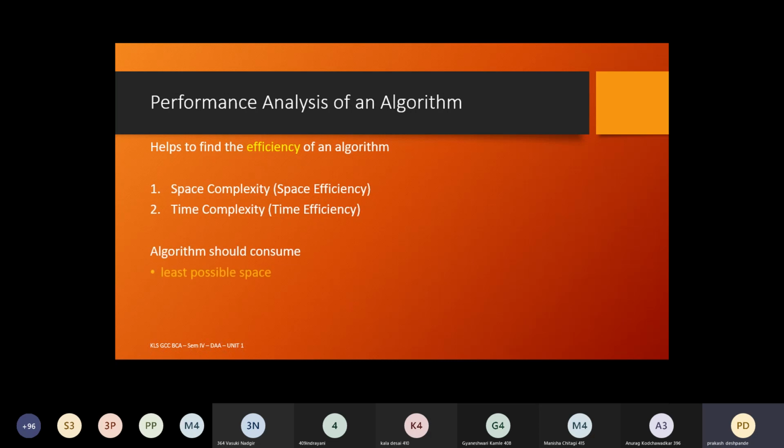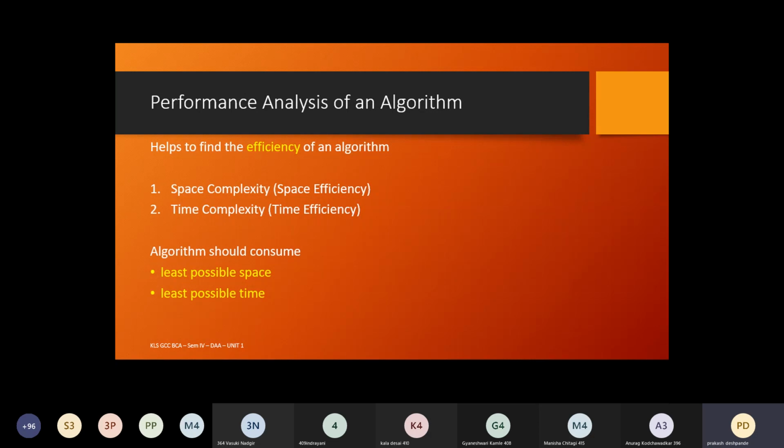An algorithm should, in ideal scenarios, consume the least possible time and the least possible space, right? You may understand here, if there is a given problem, that problem can be solved by different methods or different approaches. But the algorithm which consumes less space and at the same time takes less time to execute or give the solution, such solutions we can call the best algorithms.